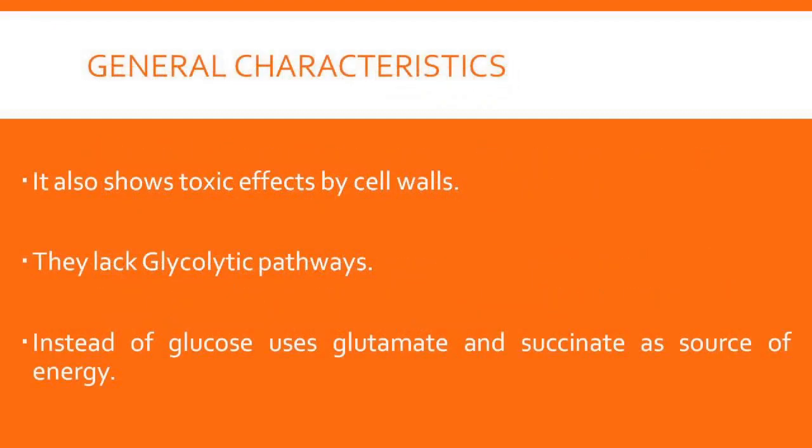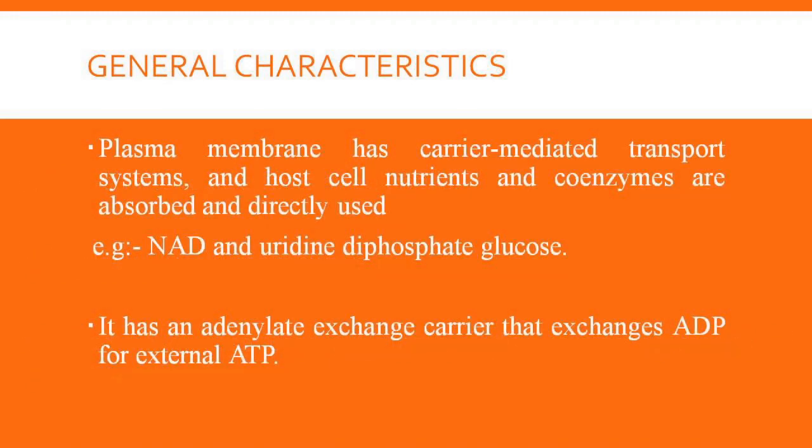Let's see the general characteristics of Rickettsia. Rickettsia also shows wall toxicity. Rickettsia lacks glycolytic pathways. Instead of using glucose as their source of energy, they are using glutamate and succinate. In their plasma membrane, they have a carrier-mediated transport system, by using which they take ready-made nutrients from the host. In their plasma membrane, they also have an adenylate exchange carrier, with the help of which they exchange ADP for ATP.